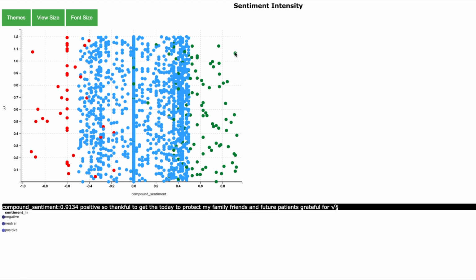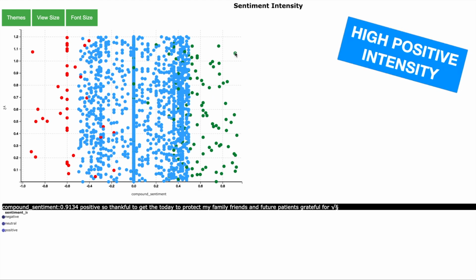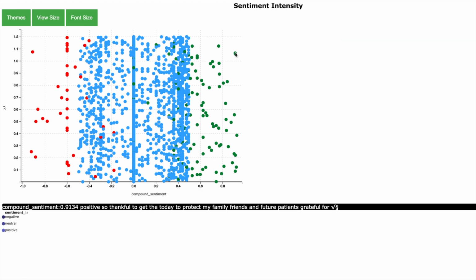So for example, positive, so thankful today to protect my family, friends and future patients. So it's a tweet with positive sentiment with a very high positive intensity. So as you can see, the sentiment analysis is a very powerful way to understand the feeling of people around this subject.